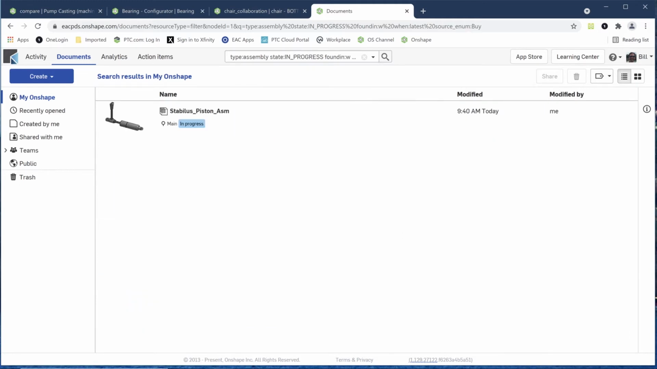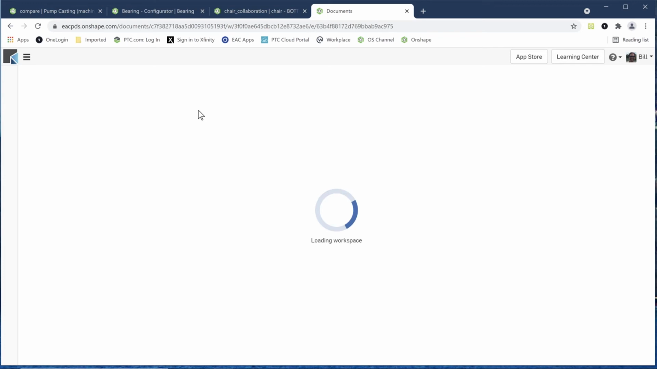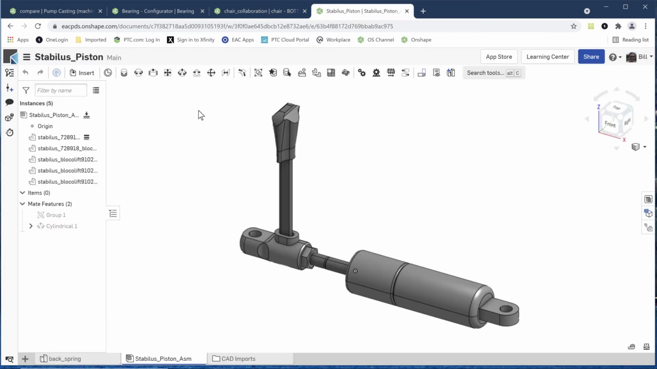It brings back one component. So this is what I wanted to look for. This is a third-party piston that we bought from somebody that we use in our designs. Now that we have this sitting here, if I wanted to make a drawing of it, I can just right mouse button and say, let's create a drawing.